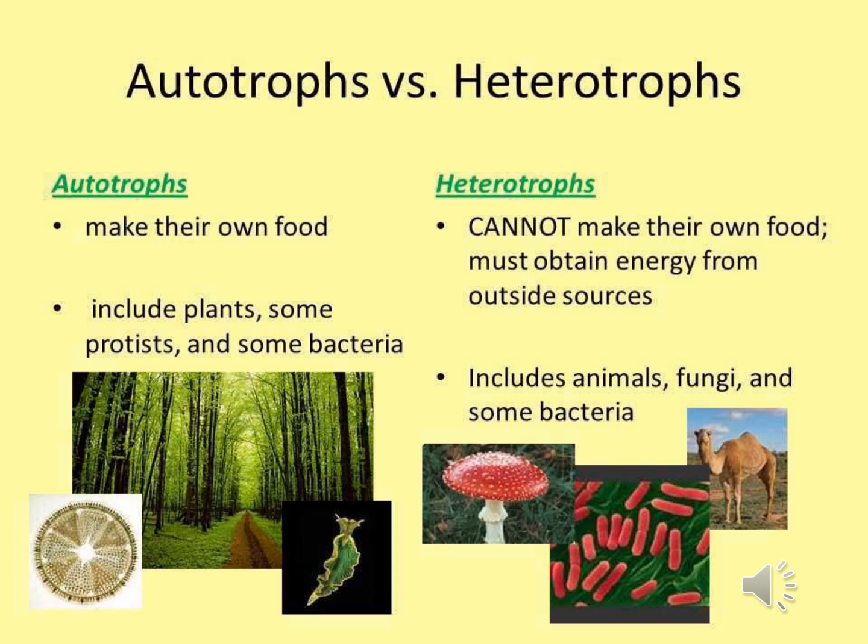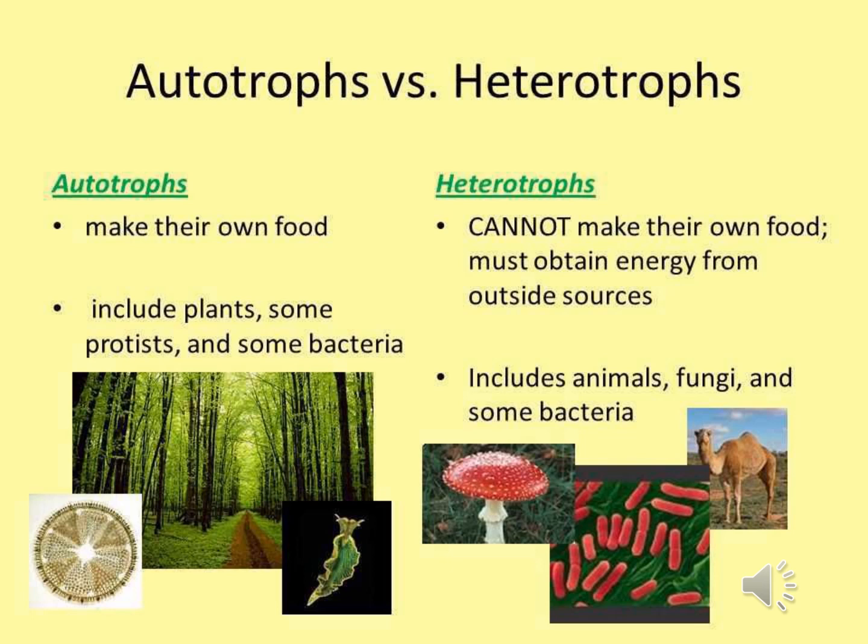The two major modes of nutrition for plants are autotrophic nutrition and heterotrophic nutrition. Now let us discuss the difference between autotrophic and heterotrophic nutrition. The plants which are able to make their own food with the help of sunlight and chlorophyll are called autotrophs.